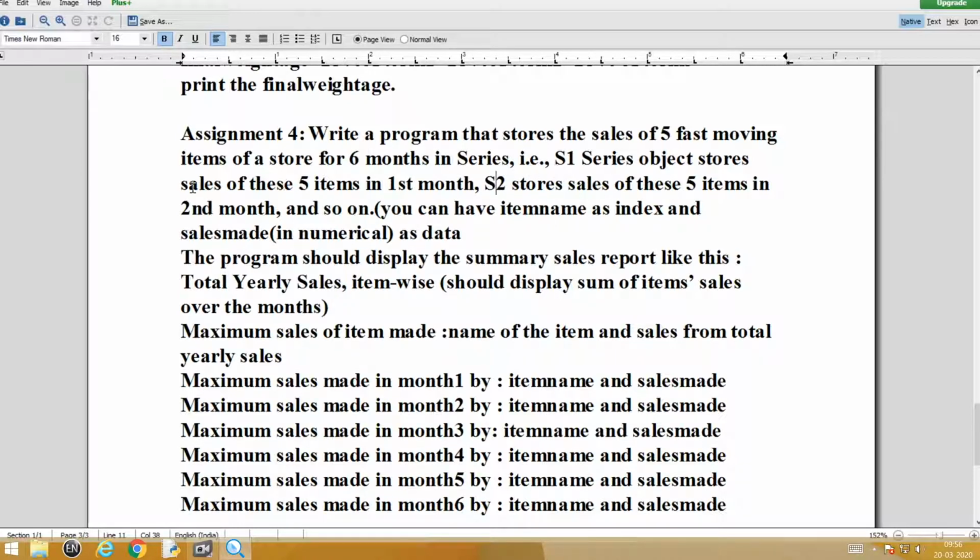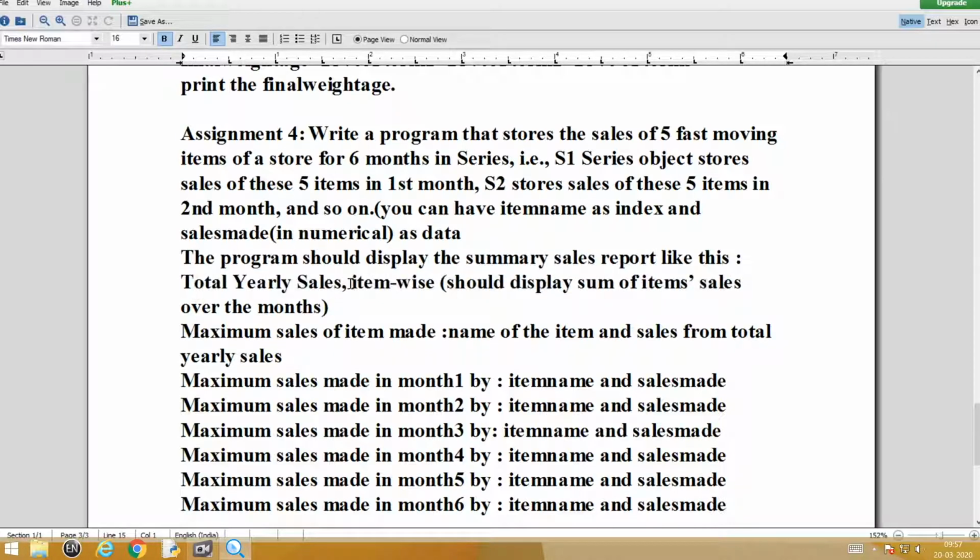S1 series object stores the sales of these 5 items in the first month. S2 stores sales of these 5 items in the second month, and so on. You can have item name as index and sales made, that is in numerical, that is, how many items were sold in that 1 month, as your data. Now, what is your program demanding from you? See, the program should display the summary sales report like this.